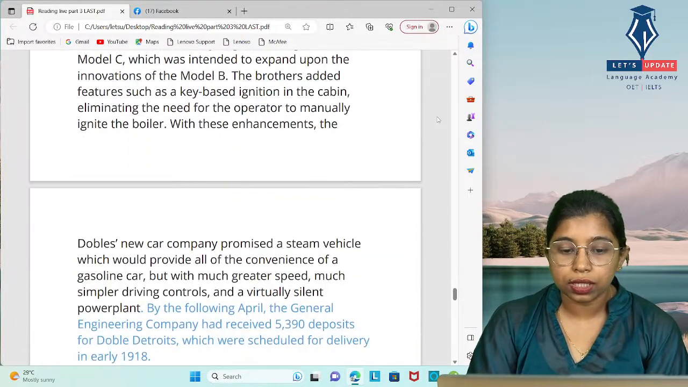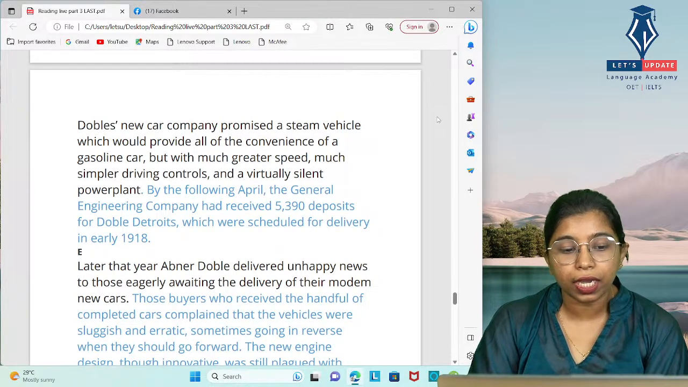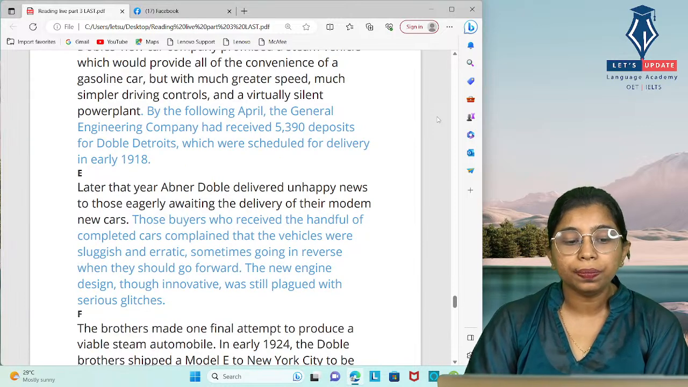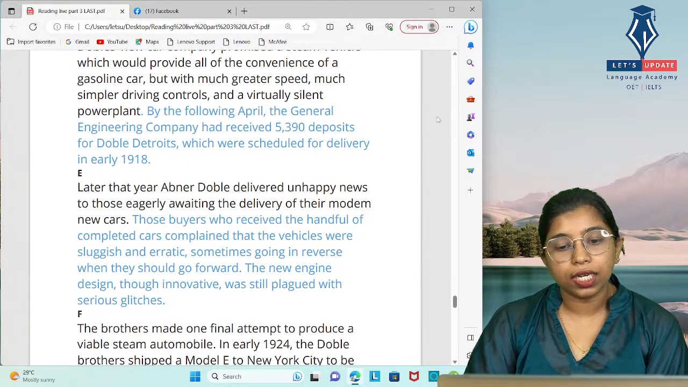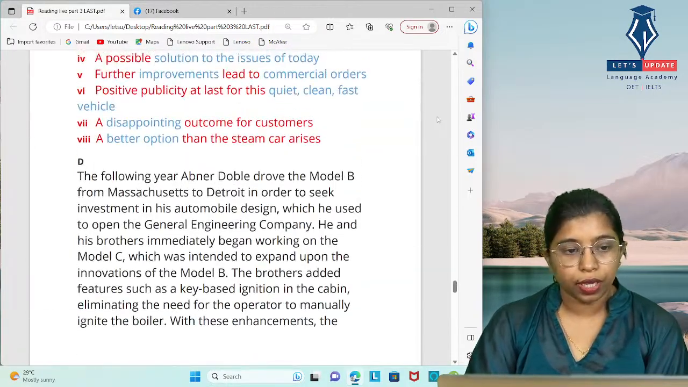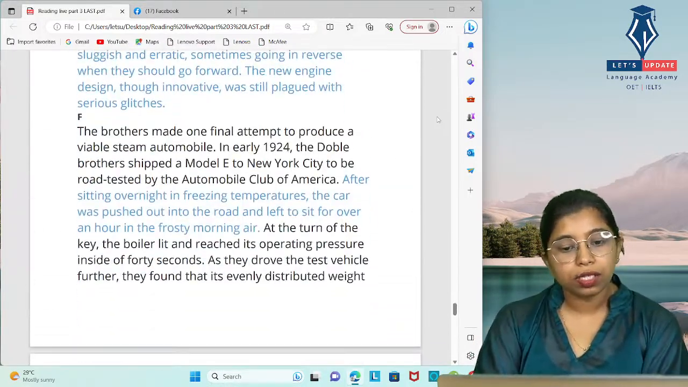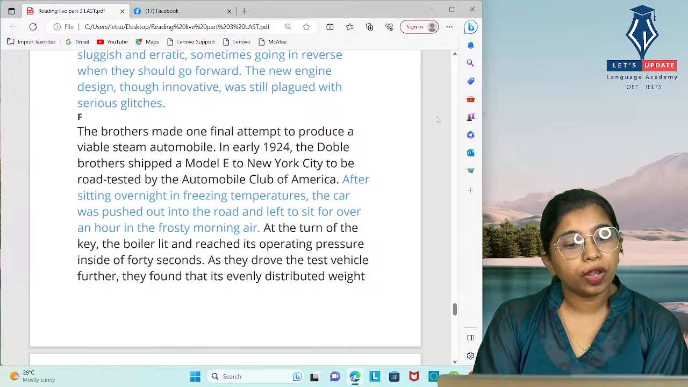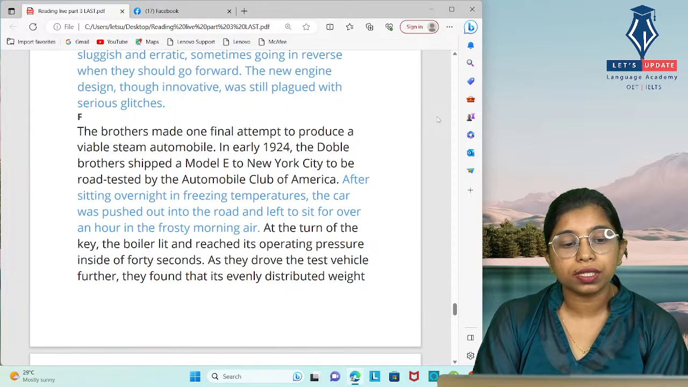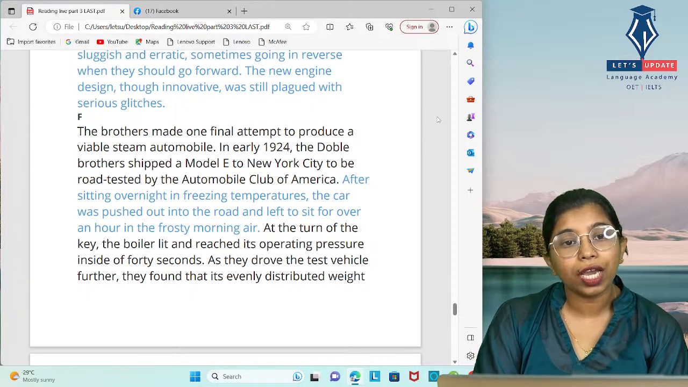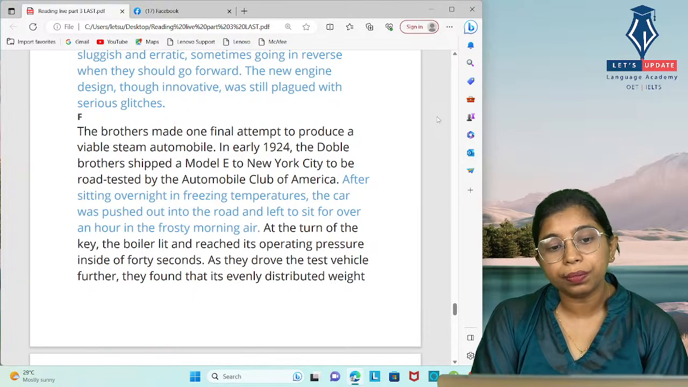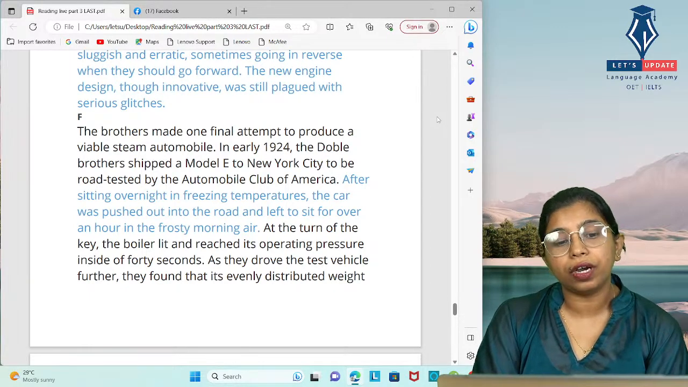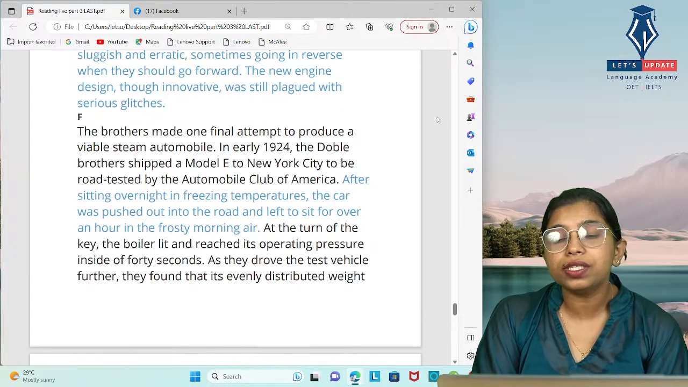So this is news delivered by the people who developed these cars, and they were discussing the complaints about the cars, and the option is 7. Okay, and we'll move to the last paragraph. It is paragraph F, and in the paragraph we could see the brothers made one final attempt to produce a viable steam automobile. So in the previous paragraph we have seen there were a lot of complaints they received from the buyers, the customers, and after that they made a final attempt to produce a viable steam automobile.